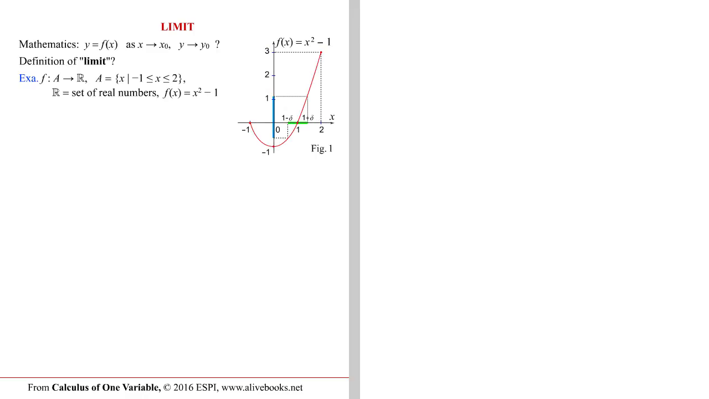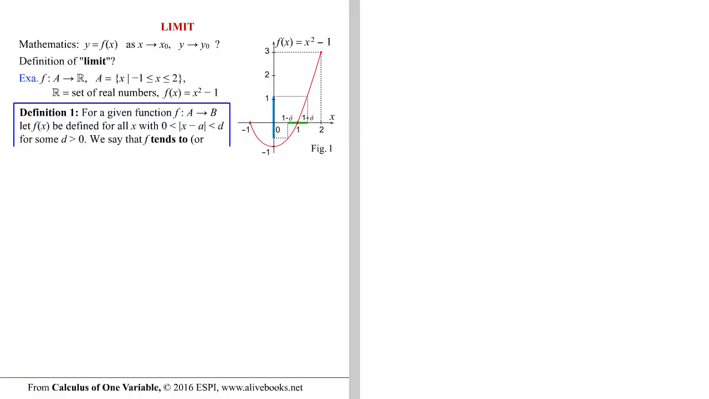In this figure, as x varies in the green interval, y varies in the blue interval. If the interval of x becomes smaller, the interval of y becomes smaller too. As x goes close to 1 from lower or higher values, y goes close and remains close to 0. Thus, as x tends to 1, it is reasonable to say that y tends to 0. This suggests the following definition.